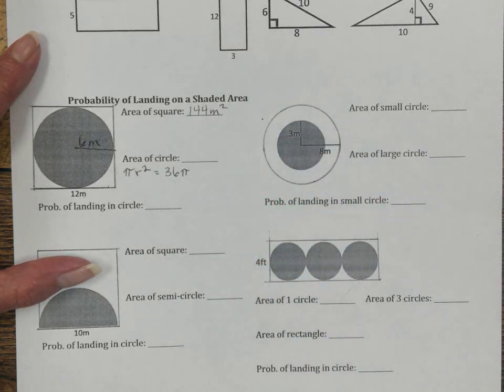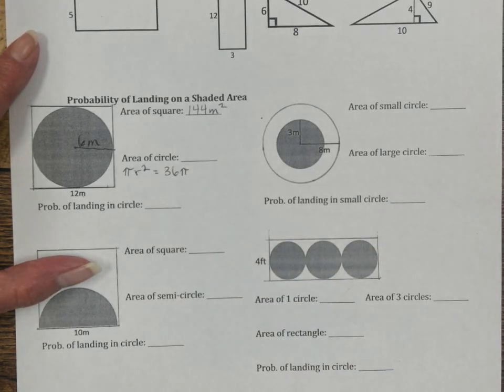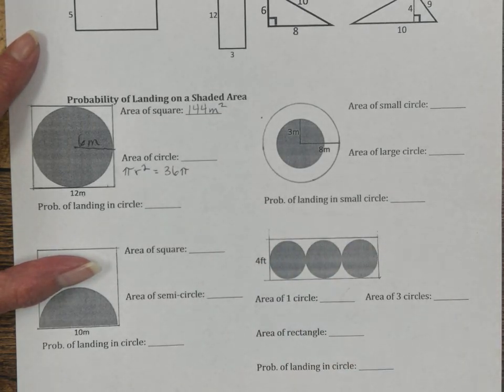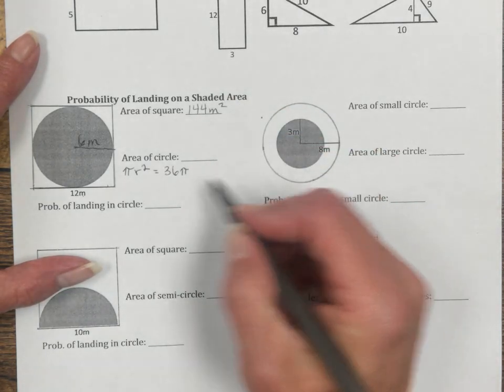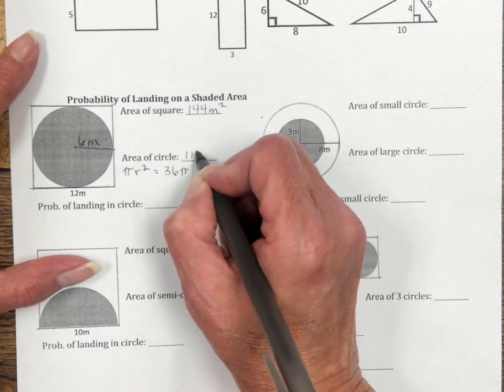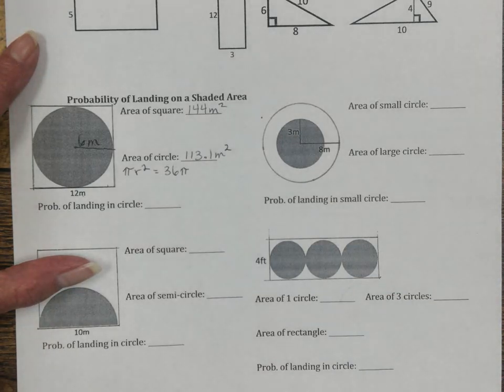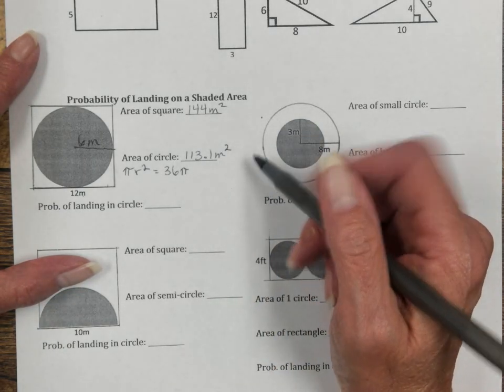So I am going to have to do a little math and multiply out pi in order to get a number that can interact with this area of the square. So when I did 36 times pi, I got 113.1 meters squared.